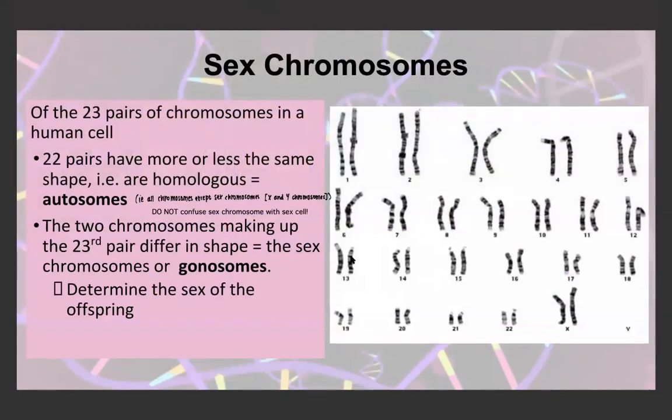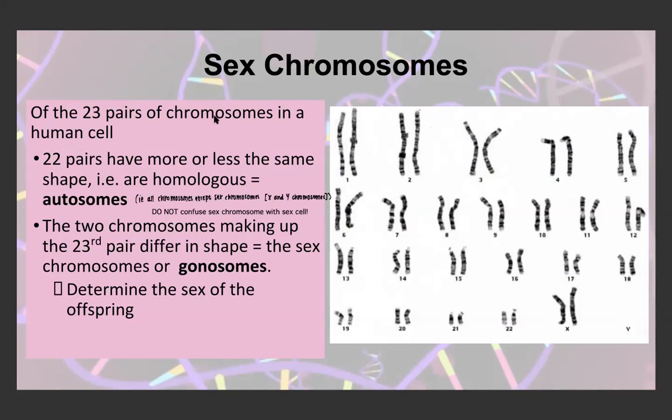Then if we move on to sex chromosomes, we know that somatic cells had a diploid number of chromosomes. Now gamete cells, or sex cells, have 23 chromosomes, so a haploid number. Sex chromosomes aren't the cells, they're actually the chromosomes of the 23rd pair. In a gamete, they'll only have one sex chromosome, whereas in a somatic cell, they'll have two sex chromosomes. And these two sex chromosomes determine the gender of the offspring.